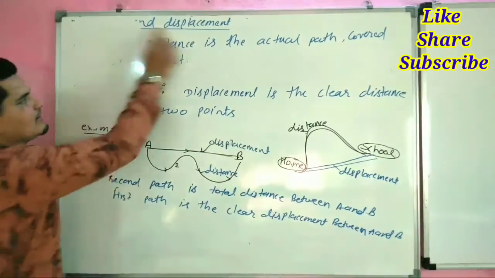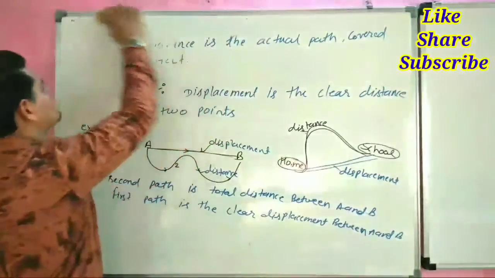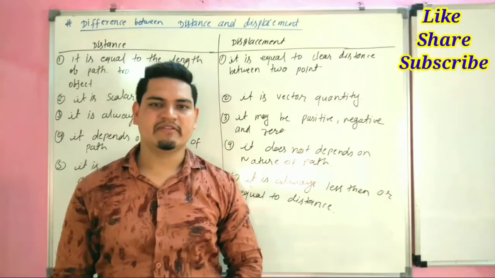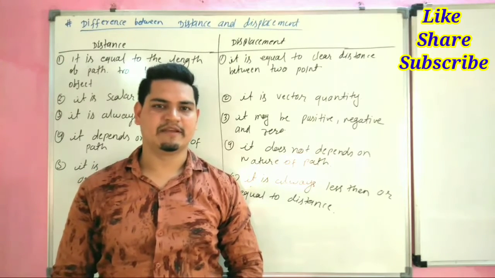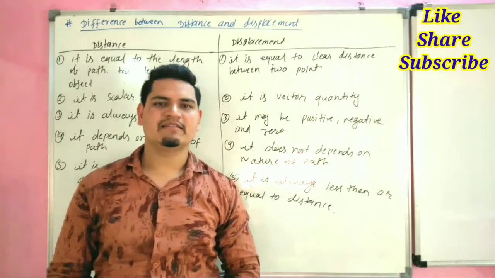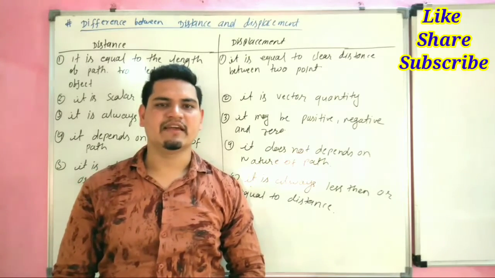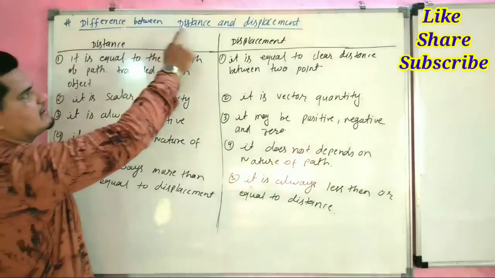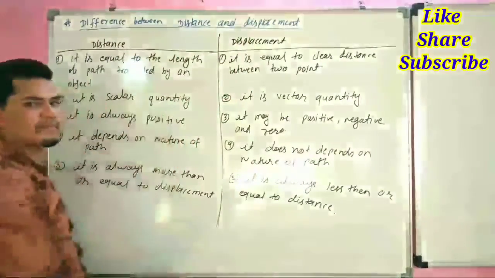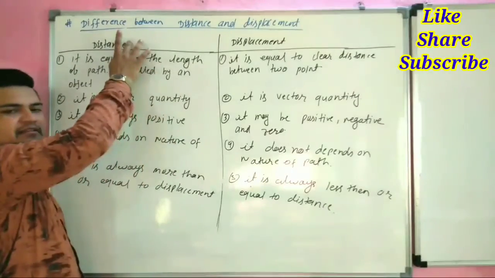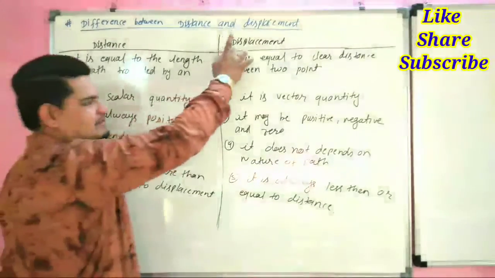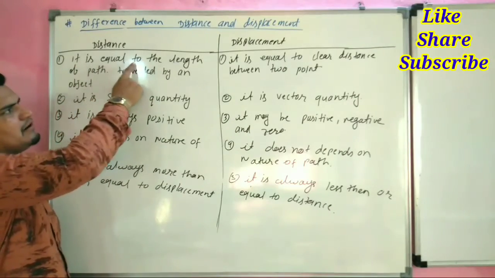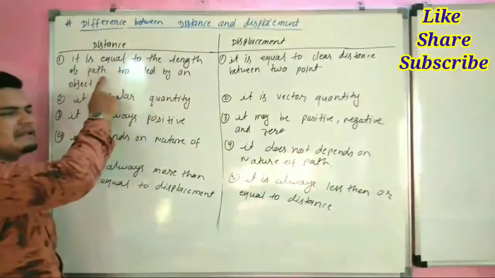Now we are going to start difference between distance and displacement. So let's see what is the basic difference between distance and displacement. We have to write distance in one column and displacement in another column. So first difference, distance is equal to the length of path.